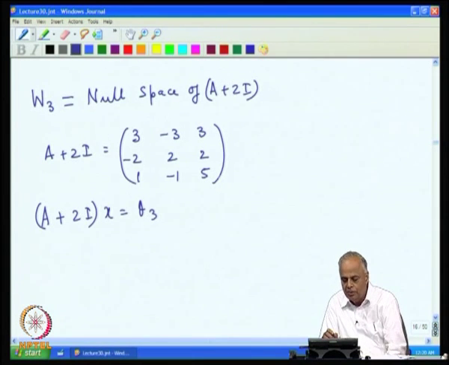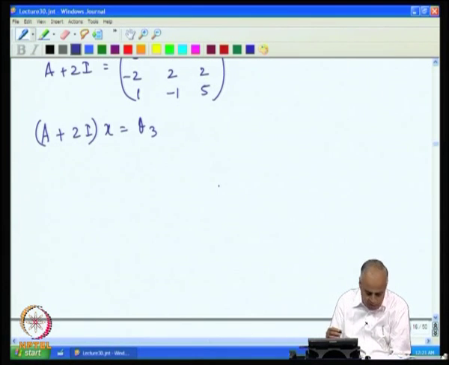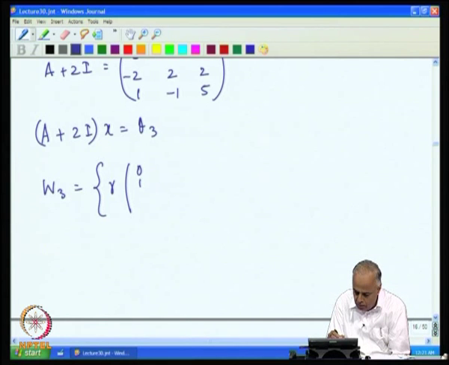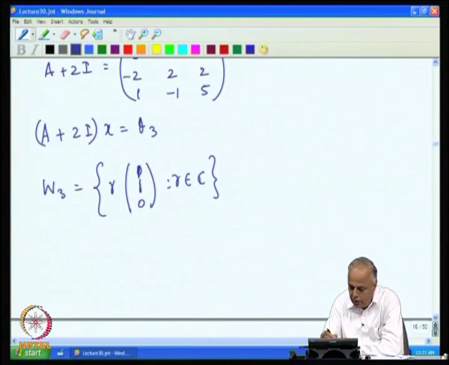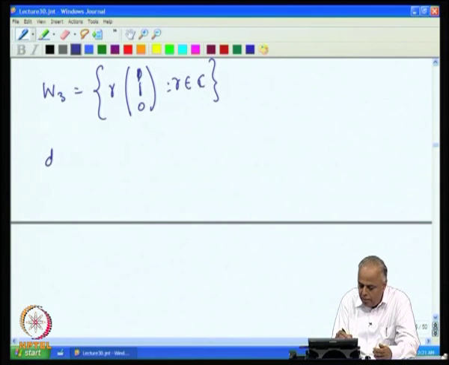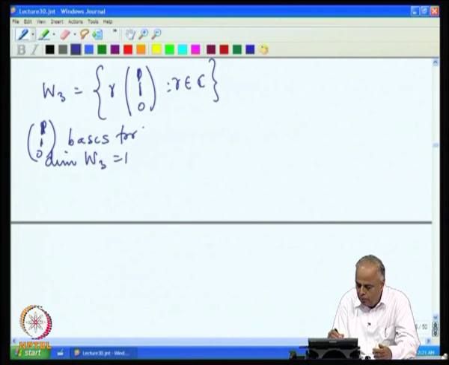When we solve this, all the solutions are of the form gamma times (1, 1, 0), where gamma belongs to C or R. Since we are dealing with R, we can take it as real numbers also, and therefore the dimension of W3 is 1, because (1, 1, 0) is a basis for W3, and therefore G 3 is equal to 1.